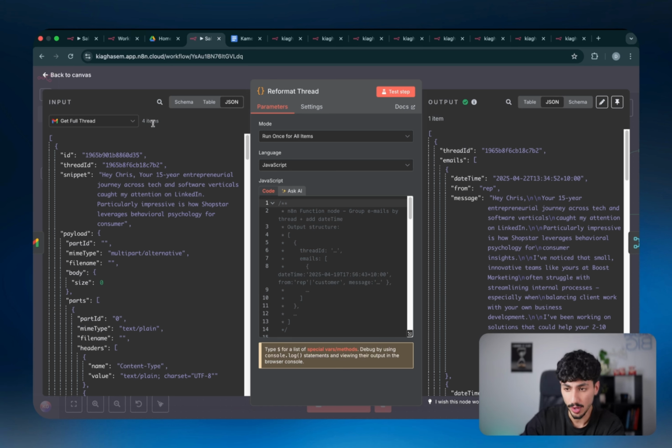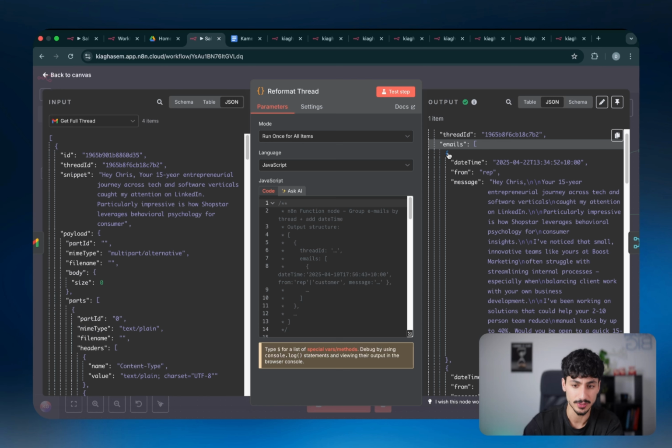So now you can see 4 items, which is 1 email each, turned into 1 item, which is that entire thread. And the actual data says that we have the thread ID, and then we have the actual emails. And inside the emails, you can see the first email was the first email that we sent. It's from the rep. The message is, hey, Chris, yada, yada, yada, which is the first cold email that we sent out. Even says the actual date that it was sent out on.